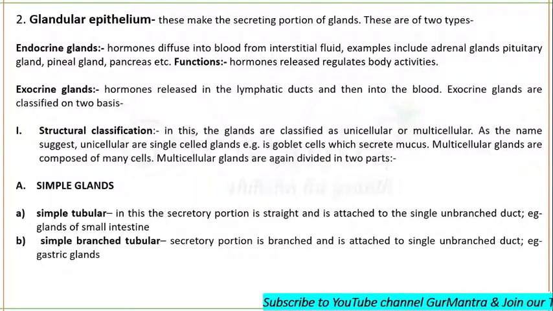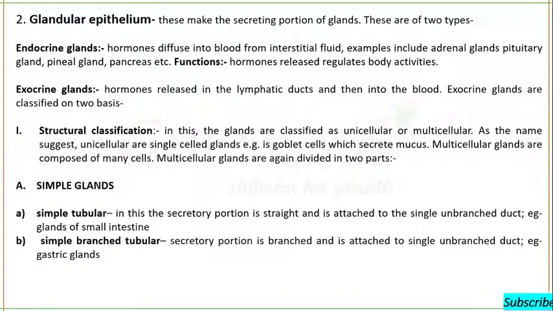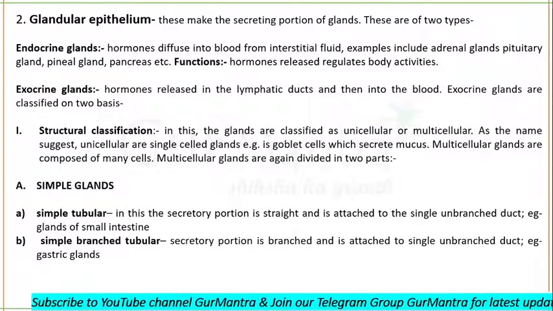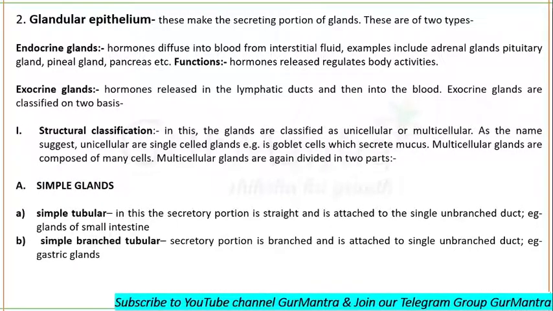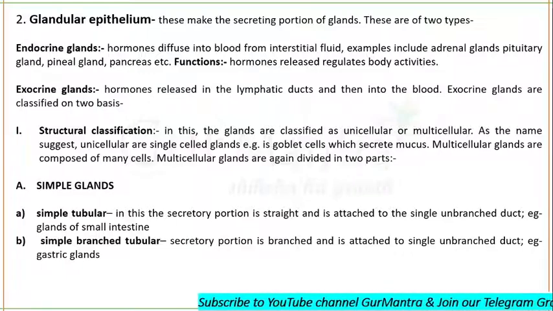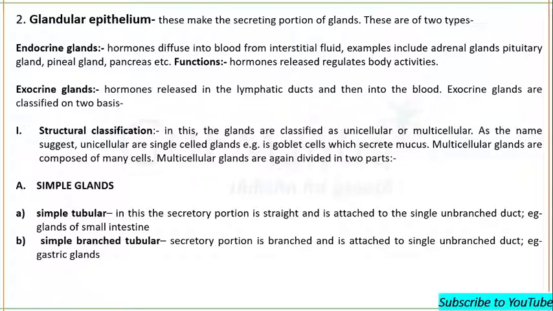Fine. Then exocrine glands. Exocrine glands don't mainly release hormones, but they release their secretion through ducts. Exocrine glands are classified on two bases. Remember, all the sweat glands, enzymatic glands, salivary glands, all these are exocrine glands. Fine. So according to the structural classification, the glands are classified as unicellular or multicellular.